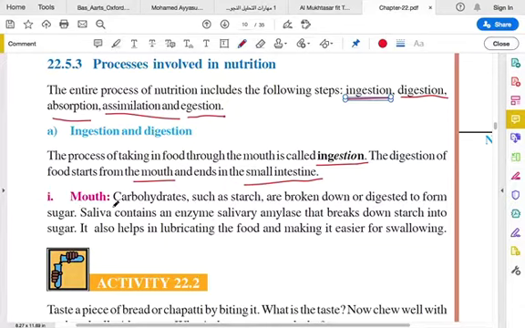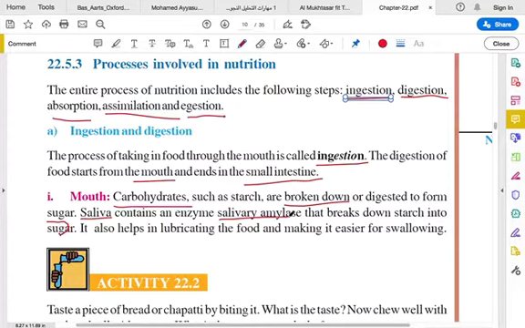So in the mouth, what happens? Initially, carbohydrates such as starch are broken down or digested to form sugar. Sugar is a molecule that our body utilizes. Then in our mouth we have saliva and it contains an enzyme. We talked about enzymes, right? So it contains an enzyme which is salivary amylase. Okay, that you have to remember.